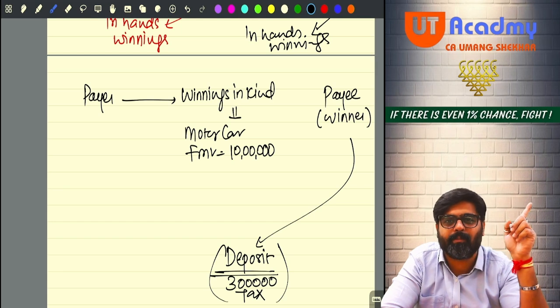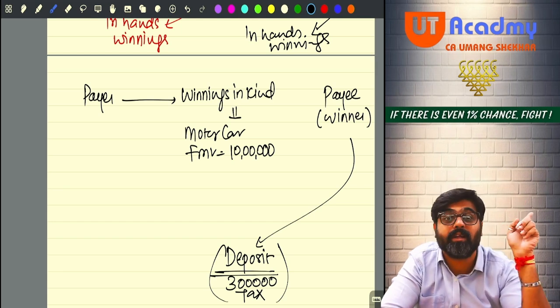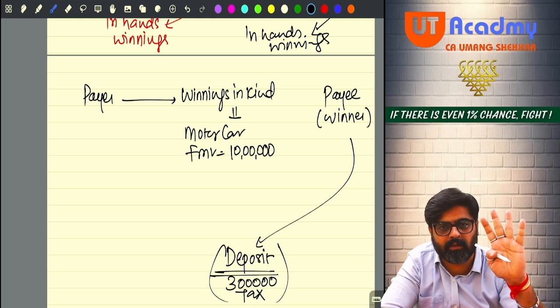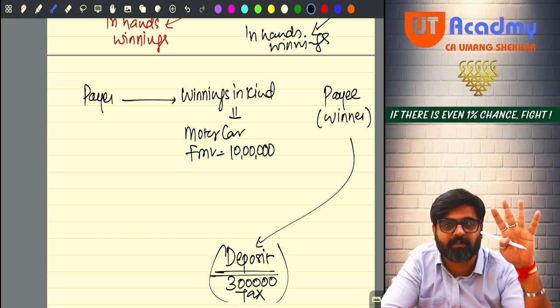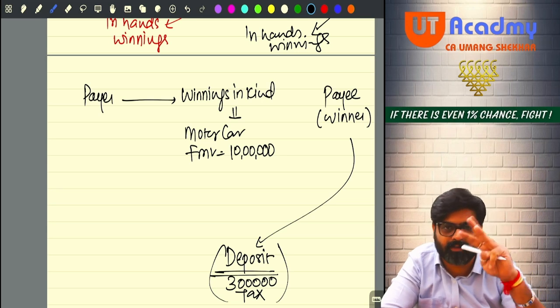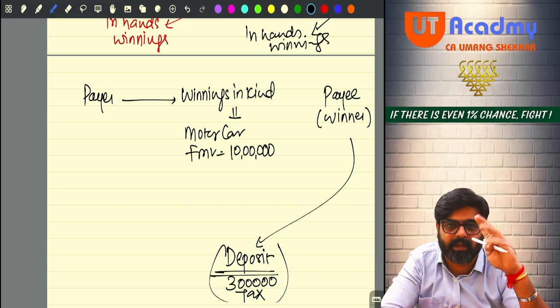Go and pay 3 lakh rupees to the government. That is your TDS, which you yourself pay to the government right now. And show us the proof that you have paid 3 lakh rupees as TDS. And take the car from us. Then the net will be 7 lakhs. Hello, sir. Net will be 7 lakh. 3 lakh tax you have paid. Hello. So your gross winnings will be 10 lakhs.